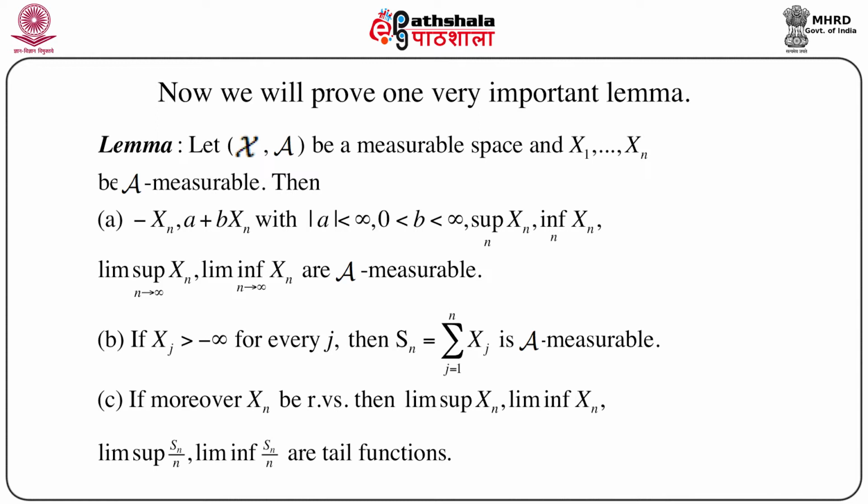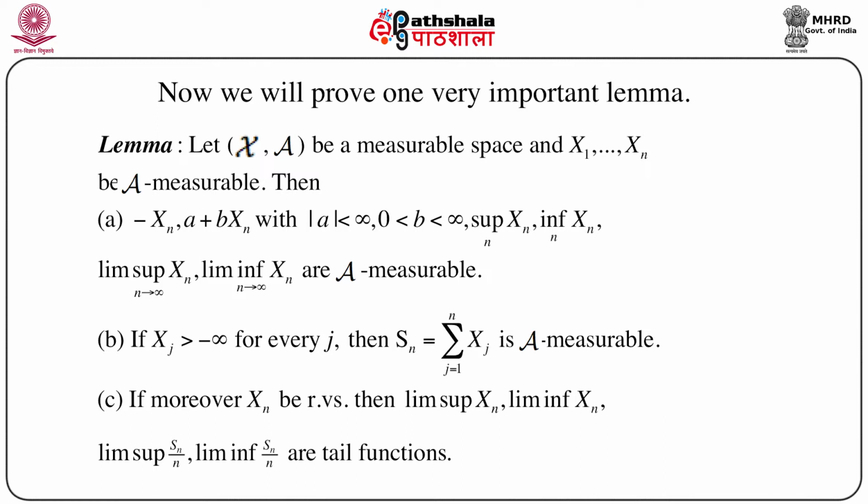Then minus xn, a plus b xn with |a| less than infinity and b greater than 0 but less than infinity, sup of xn, inf of xn, lim sup and lim inf of xn, they are all measurable.